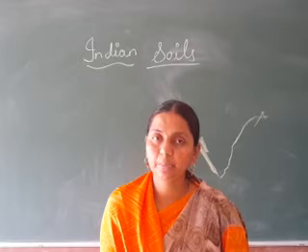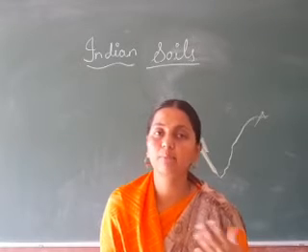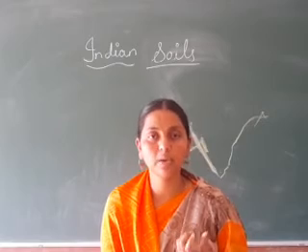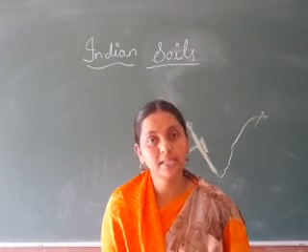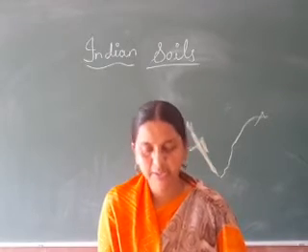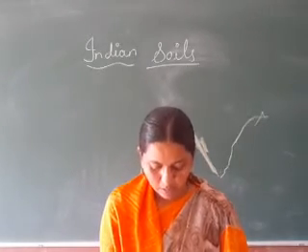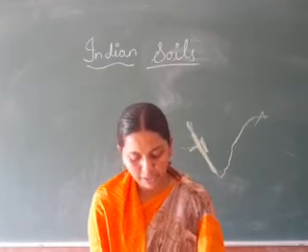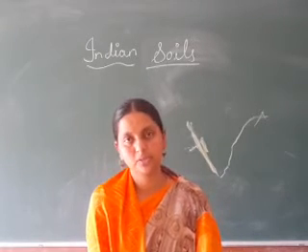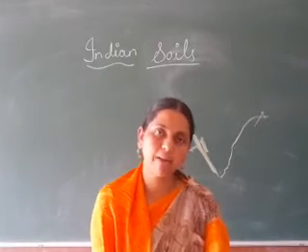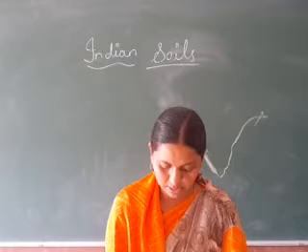But in red soil, what happens? It is less clayey and more sandy. Means the absorption capacity of water is very less. So it has less retention capacity. It doesn't retain moisture much. They occur over a vast area of about 5.2 lakh square kilometers. So this red soil throughout India is 5.2 lakh square kilometers.